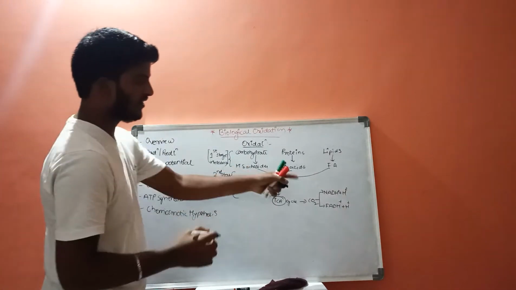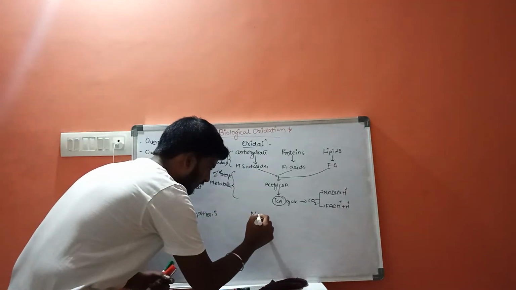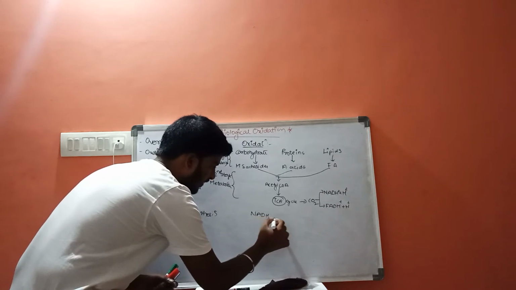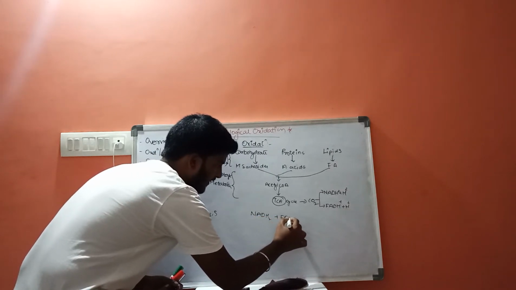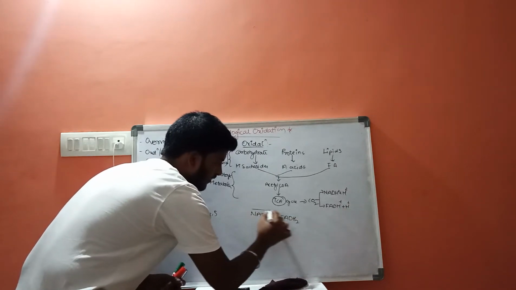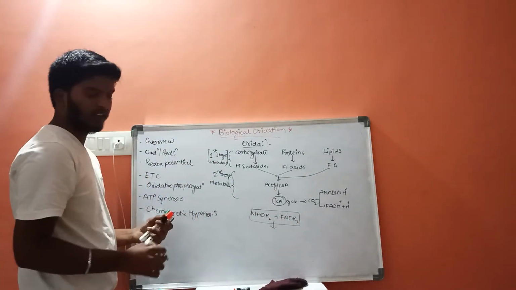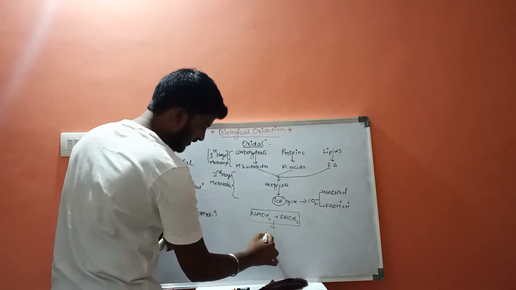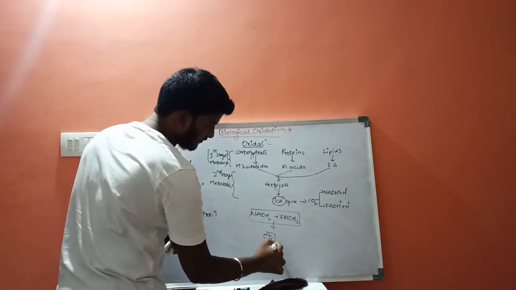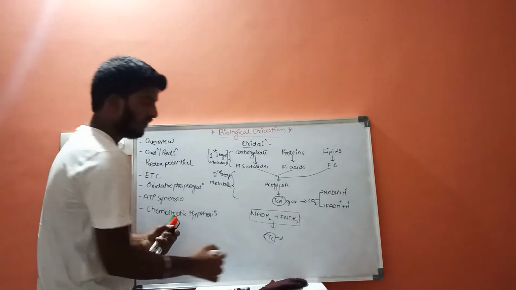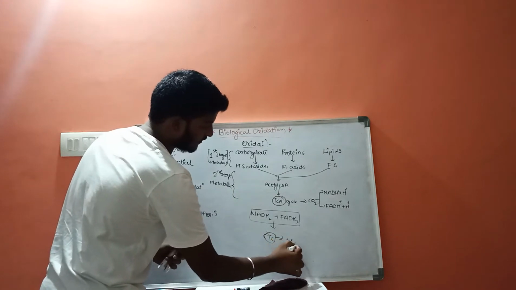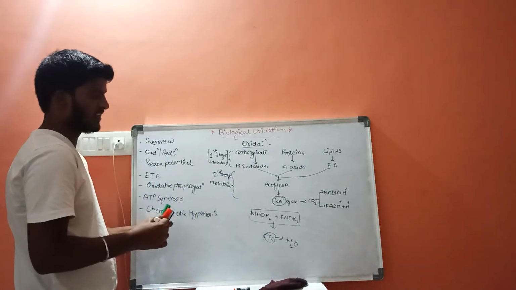Now, whenever this NADH and FADH2, these two structures, enter into the electron transport chain, it forms water molecules as an end product.